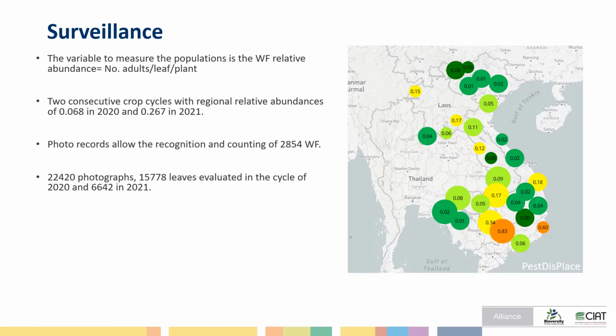The photo records allow us the recognition and counting of 2,800 whiteflies. More than 22,400 photographs were obtained, and from those, 15,000 was from the cycle of 2020 and 6,600 were obtained in 2021.